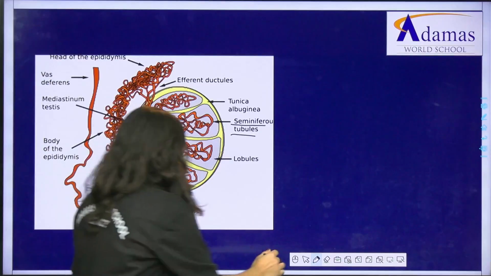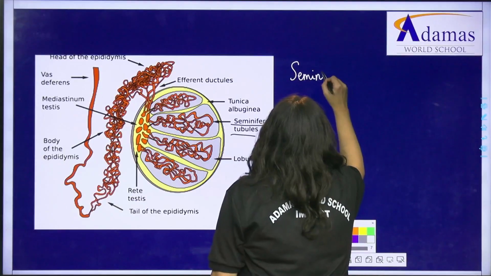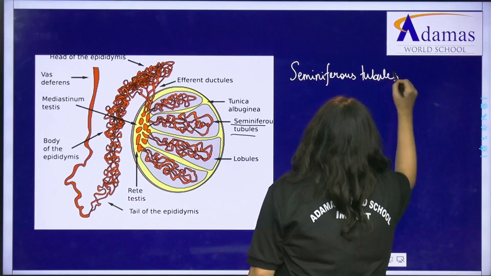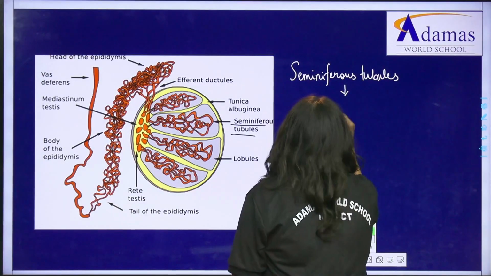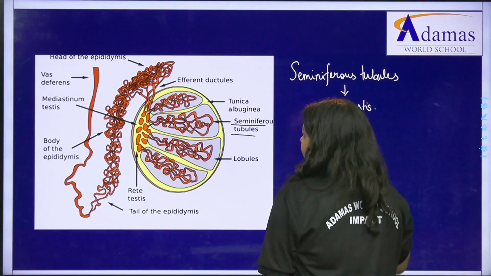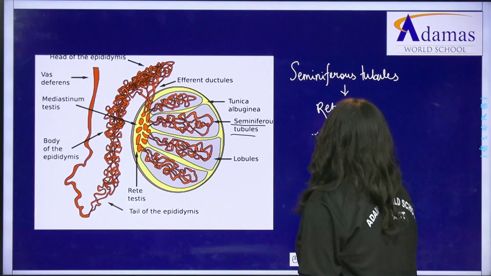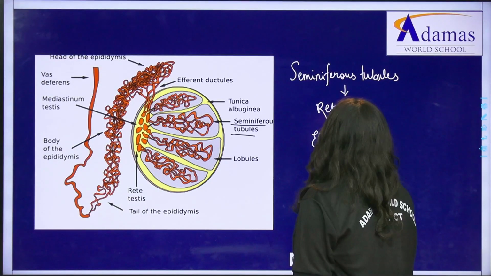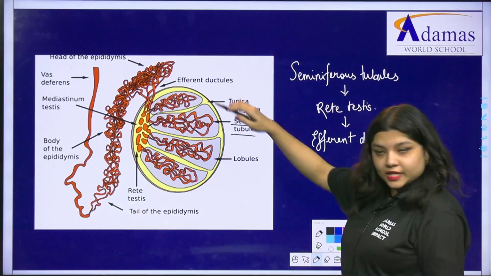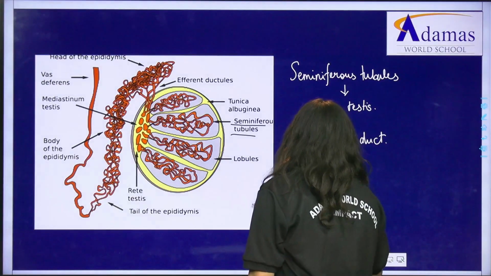From the seminiferous tubules, the sperms will come to a structure known as the rete testis. From the rete testis, it will go to the efferent duct. From the efferent duct, it is going to go into the epididymis.